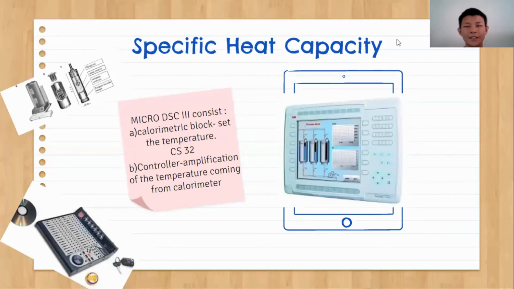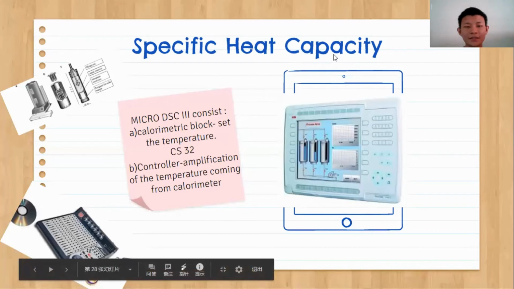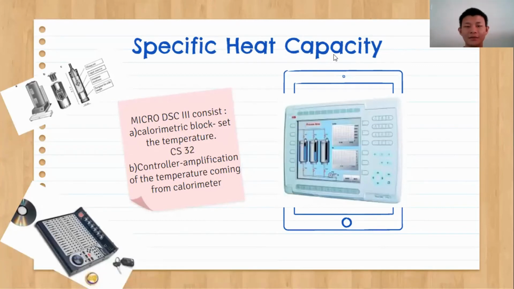For specific heat capacity, Micro DSC3 is used. The figure is shown on the right-hand side. The DSC consists of a calorimeter block and a controller. The calorimeter block is used to set the temperature, while the controller is used to amplify the temperature signal coming from the calorimeter.